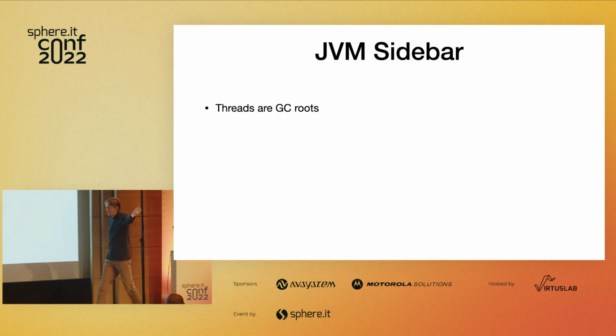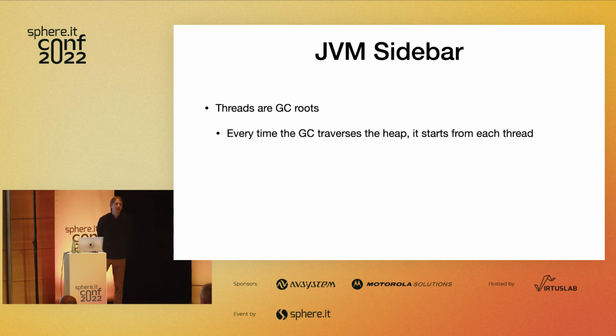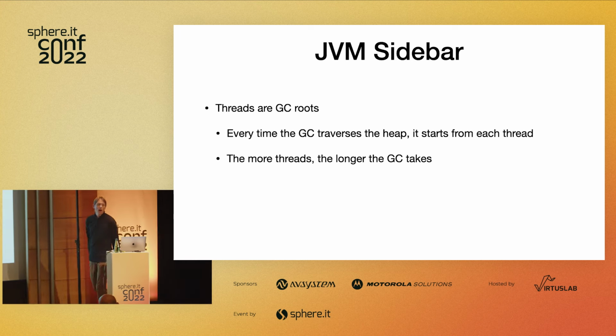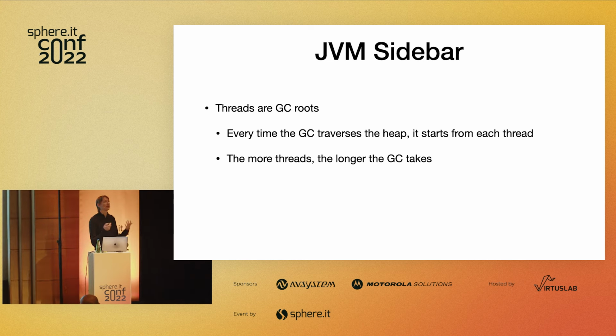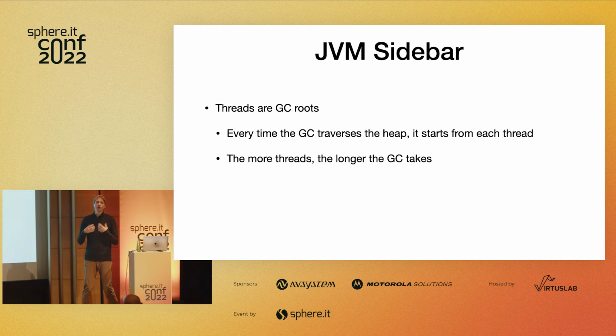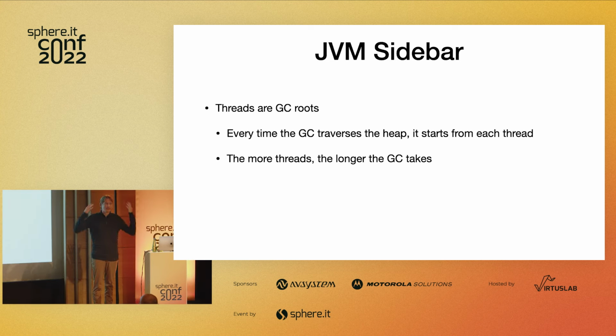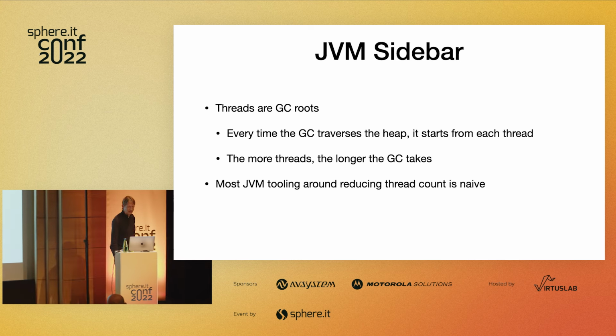Final sidebar: since we tend to live on the JVM, that actually makes this even worse, because threads are GC roots. So when the garbage collector runs, it actually has to traverse from every single thread, and the more threads you have, the longer it takes. This is why when you have an application with a thread leak in production, usually the first symptom is your garbage collector pause times just skyrocket, right? When you see that happen, you probably have a zillion threads.